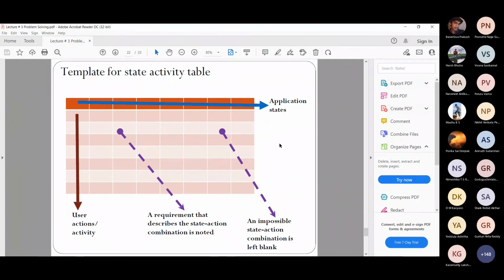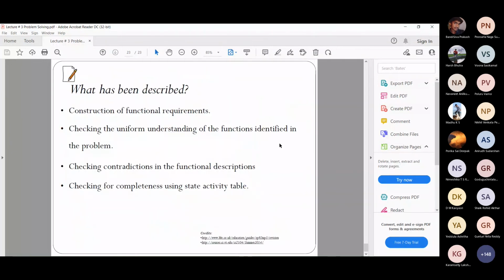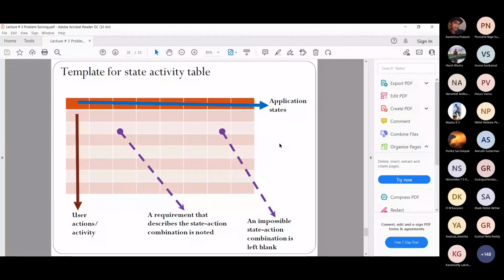Is it clear? I think the example is not there, so that's why I've just told. Is it clear, or do you want me to explain it once again?